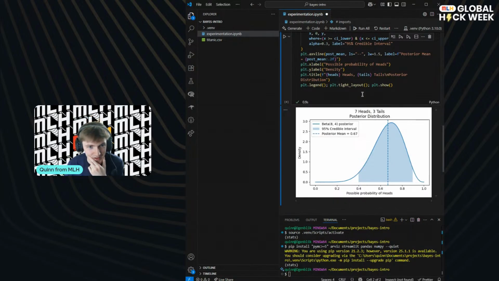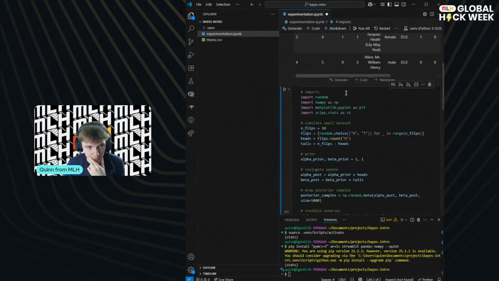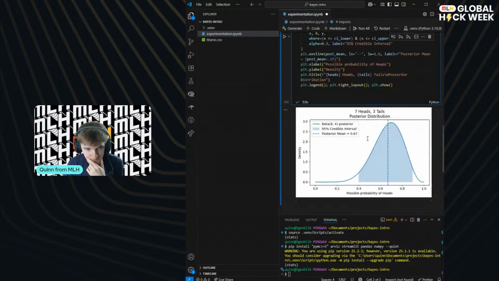Okay, so you can see that we tossed our coin 10 times, and it was completely random, right? Equal likelihood, and we got 7 heads and 3 tails. Interesting. So this is our posterior. This is the curve that I was talking about, and this is our mean. You can notice it's actually not at the top. That would be our mode. This is the mean, and this is our credible interval.